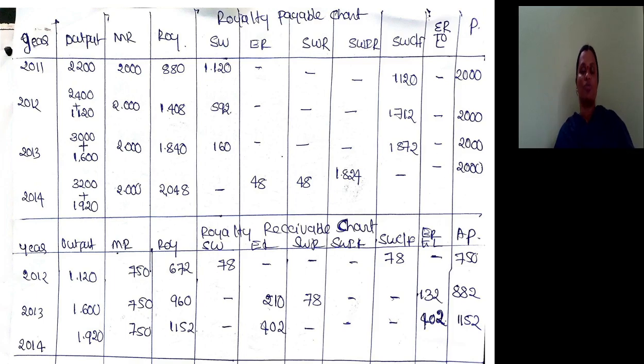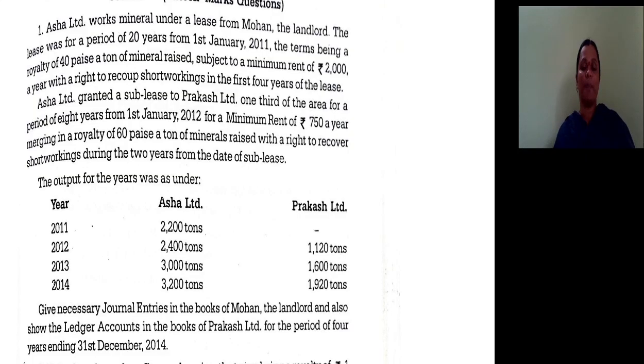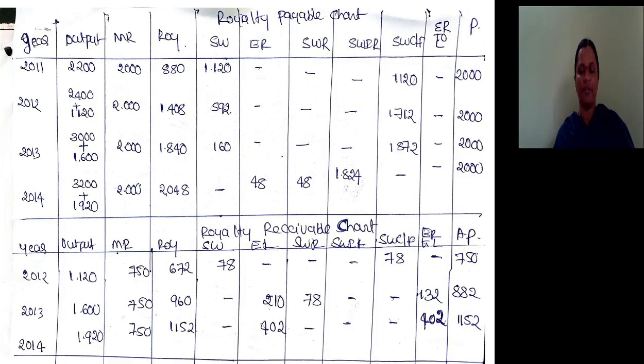So this is how to prepare a royalty payable chart, meaning the royalty chart relating to the main lease. Then the royalty chart relating to the sublease. What is the agreement? As per the sublease agreement, minimum rent is 750 and royalty is 60 paise, and the right to recover short working is during the first 2 years from the date of sublease. So only the first 2 years from the date of sublease.